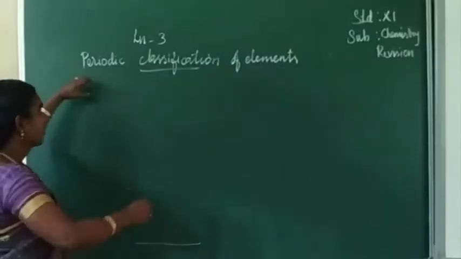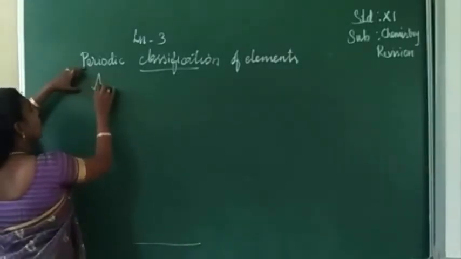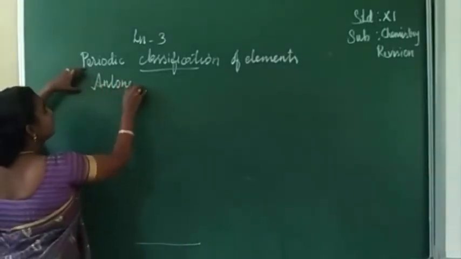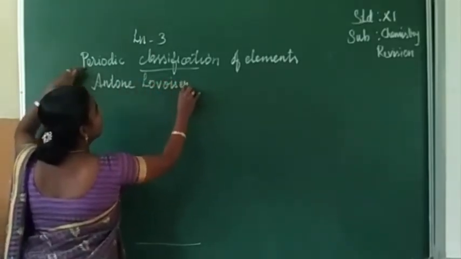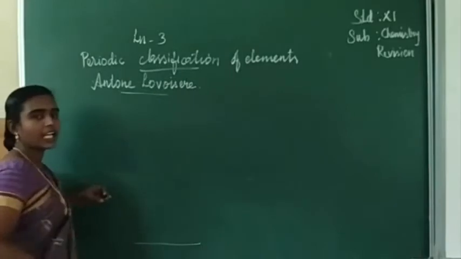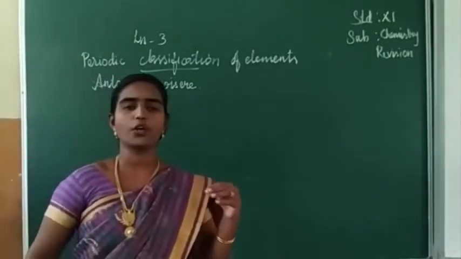The first law is given by Antoine Lavoisier. He has classified the elements into four groups.